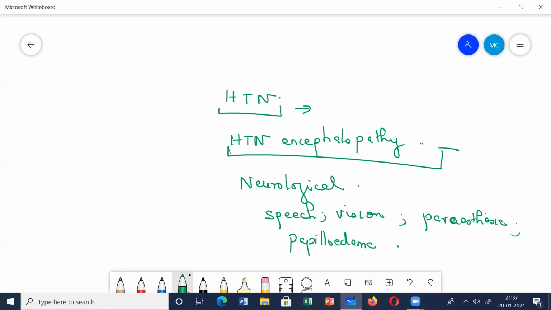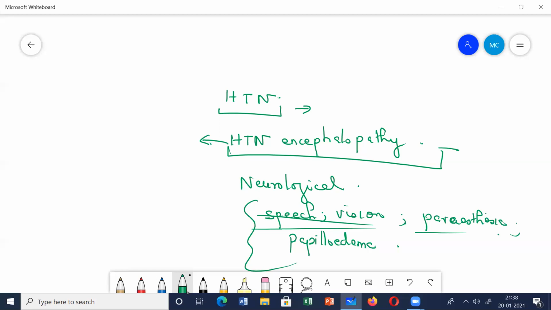So what about the neurological deficit which has occurred? Is it permanent? No. If you effectively control the hypertension, once this hypertension is reversed, the encephalopathy features, these neurological deficits, will also go away. So what is the treatment in such a situation, because it's an emergency? Obviously, you will start giving treatment to the patient to lower the BP, but will you just lower the BP all of a sudden? Will you do a sudden rapid lowering of BP?